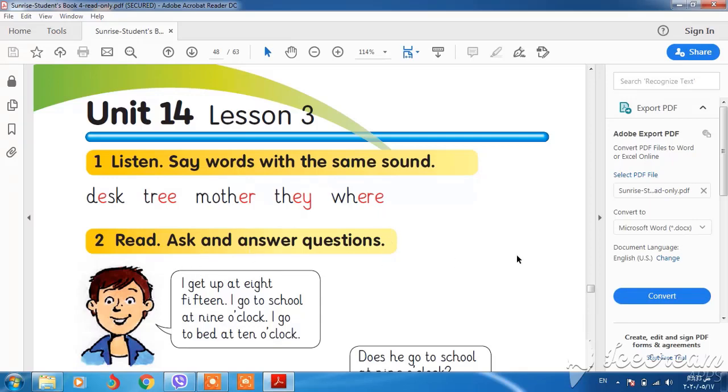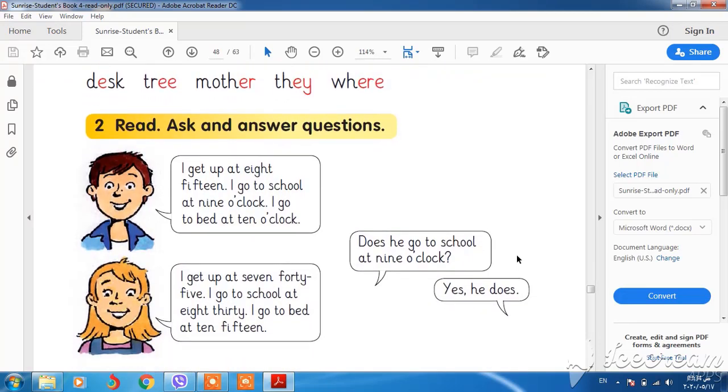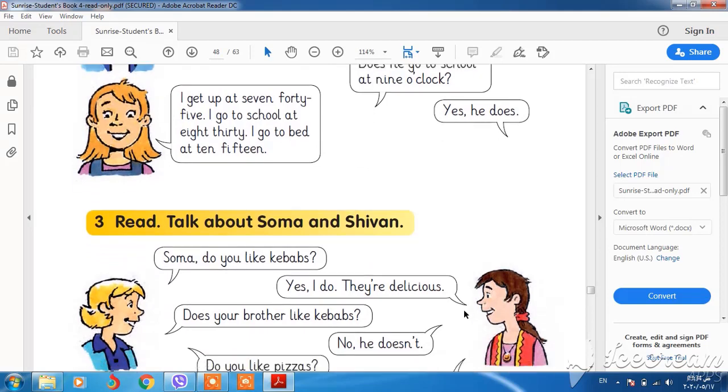Ask and answer. This is ask and answer the question. I get up at 8:15. I go to school at 9 o'clock. I go to bed at 10 o'clock. Does he go to school at 9 o'clock? Look at the verb. Okay, we have go because we have does. We don't put s or es on the verb. Pay attention to this one, okay?